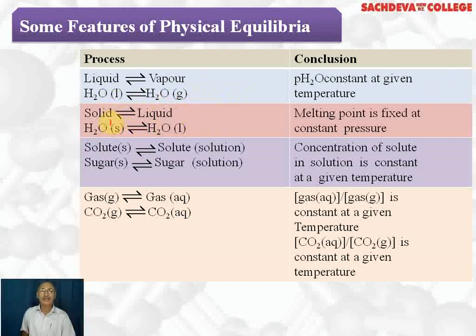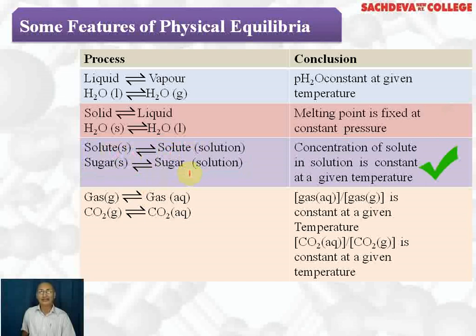In the same way, when solid is in equilibrium with liquid, this equilibrium is generally established at the melting point. So the melting point is fixed at constant pressure. Now, if we go to a hill station, the melting point or freezing point will change because atmospheric pressure changes. So it means that the freezing point or melting point depends upon external pressure. When we dissolve solute in solvent, we get a solution. That is, sugar solid is in equilibrium with sugar solution.